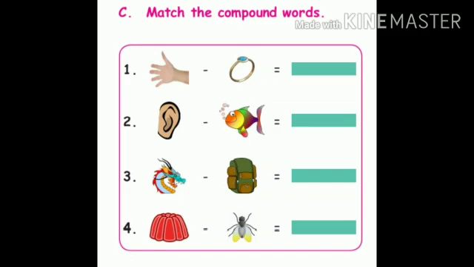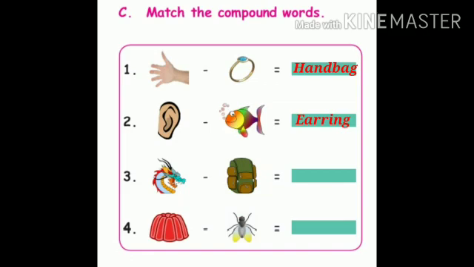Now listen. First picture is hand. And B side third picture is bag. So hand plus bag. What is the correct answer? Handbag. Next, second one. The A side picture is ear. And B side the first picture is ring. So ear plus ring. What is the answer? Earring.